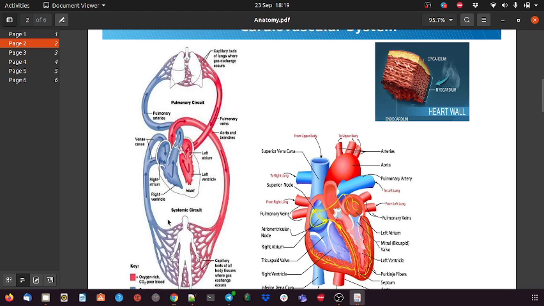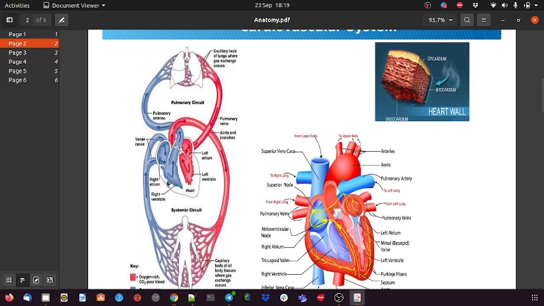With the help of the systemic circuit, each cell receives the oxygenated blood, and these form small capillaries within the arteries or veins, where the oxygenated blood diffuses into the cells, and the deoxygenated blood enters the vein system and comes back to the heart. From there it is pumped back to the lungs. So this completes the circulatory system.